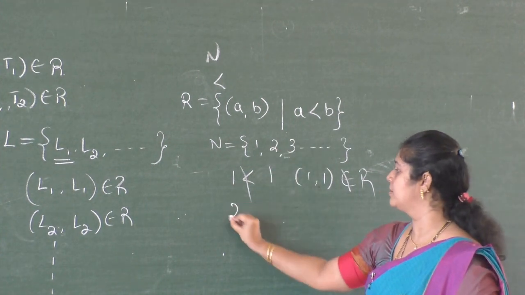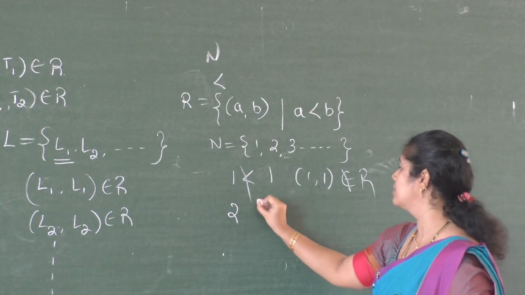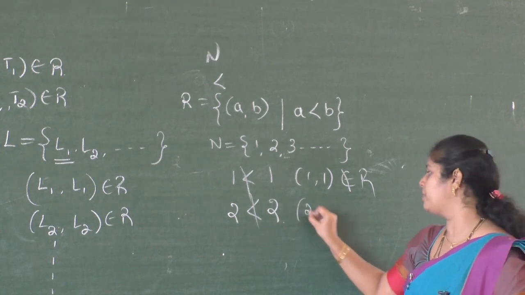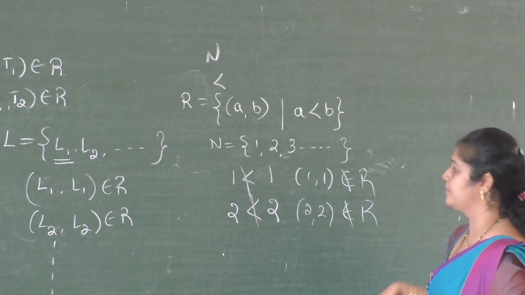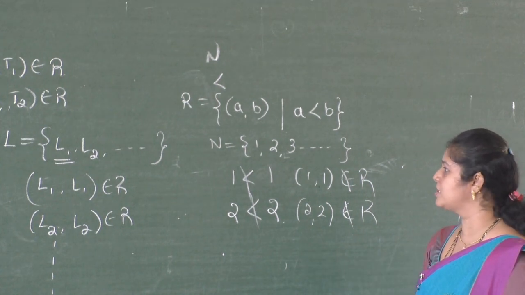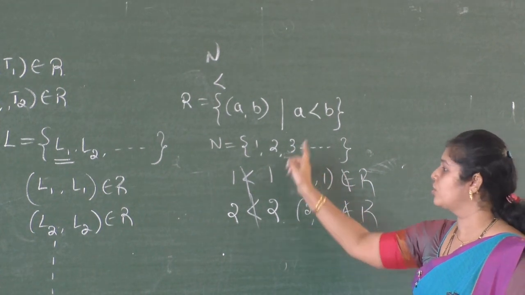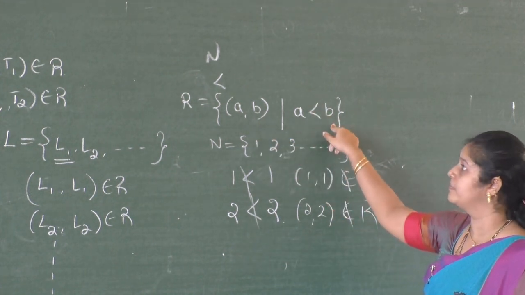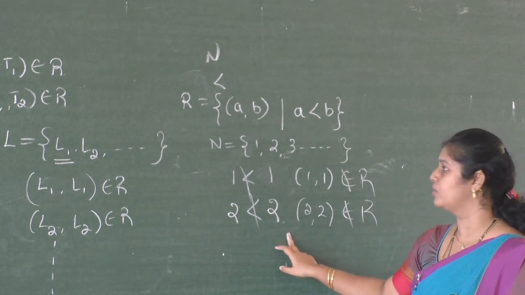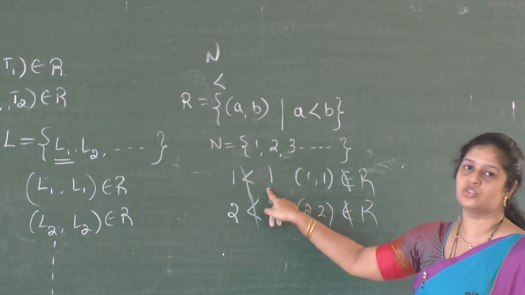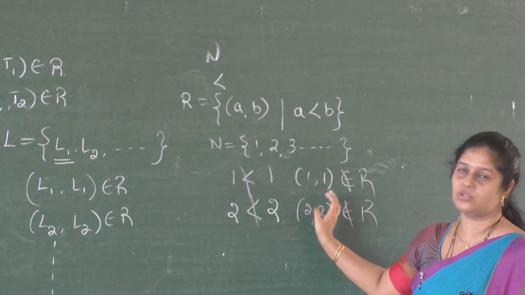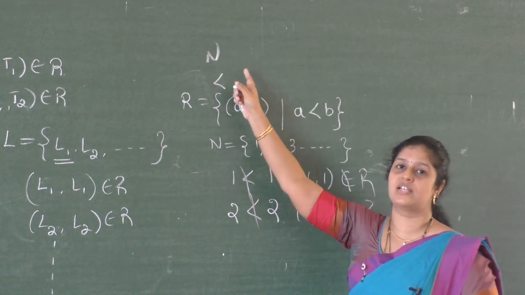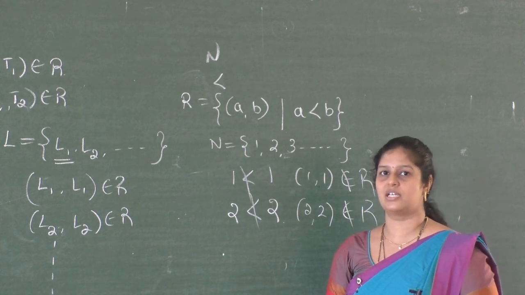Now take 2. Here the relation is less than, and 2 is not less than 2, so the ordered pair (2, 2) does not belong to R. You can generalize, and it is the same for 3. So the relation (A, B) if A is less than B is not a reflexive relation. One example is enough to show that a relation is not reflexive. Therefore, the less than relation on the natural number set is not a reflexive relation.